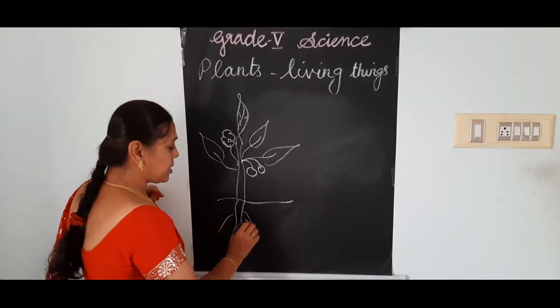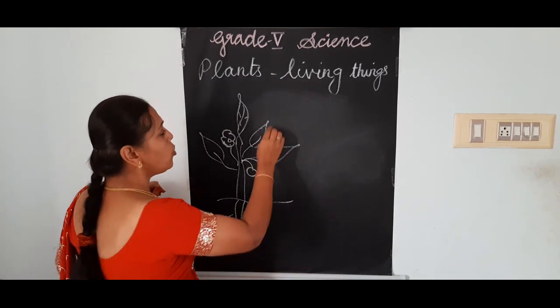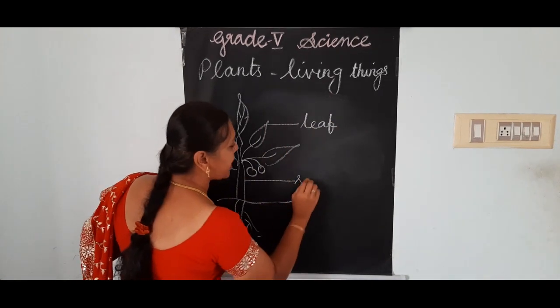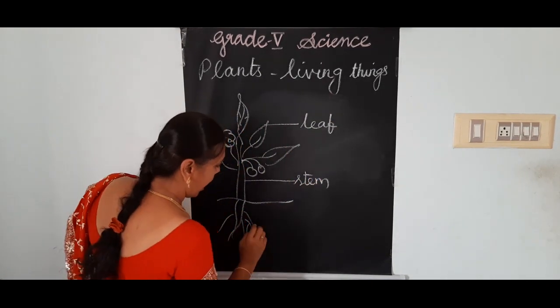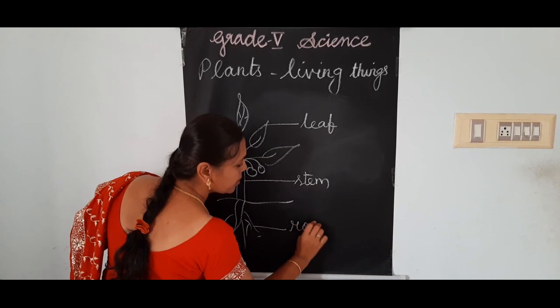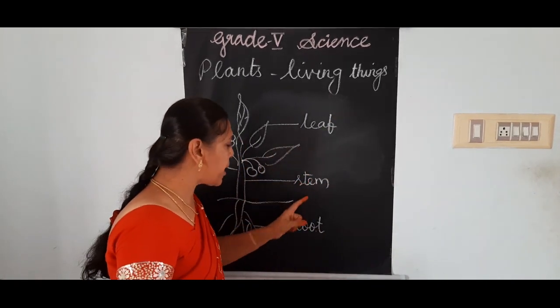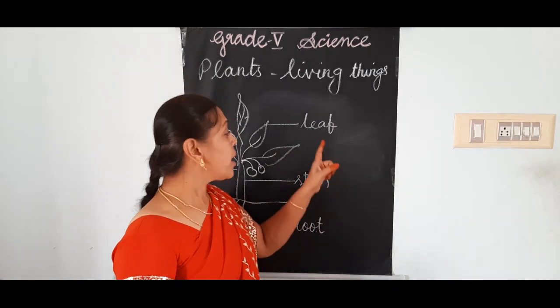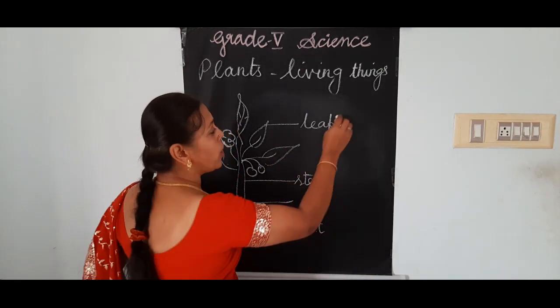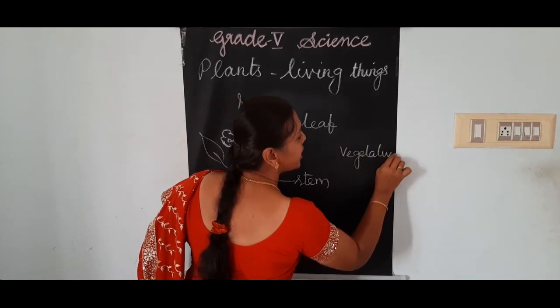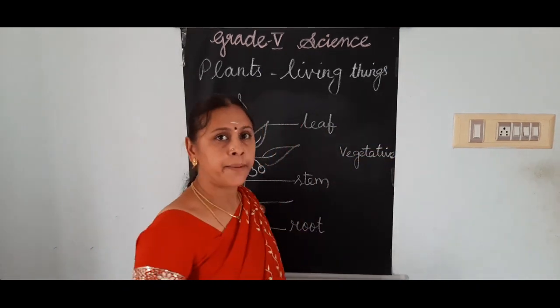And these are the roots. Now, this leaf, this stem and root, these three parts, leaf, stem, root, what are they called? They are called the vegetative part. Vegetative part of a plant.